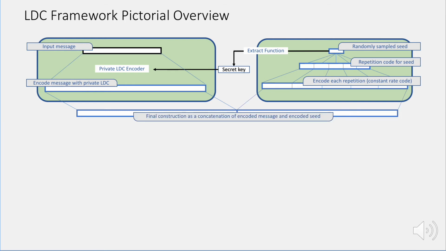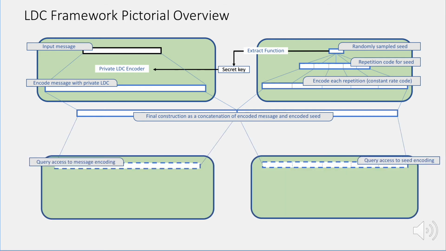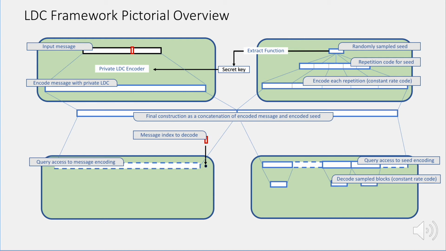Finally, the seed encoding is appended to the message encoding and sent over the channel to the receiver. Being a local decoder, it gets query access to a corrupted version of the appended encodings along with an input target index which it wants to decode. To generate the secret key, the decoder first randomly samples some possibly corrupted seed encodings and decodes them using the decoder of the constant rate code.